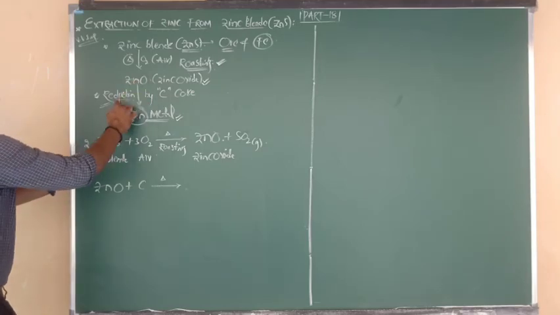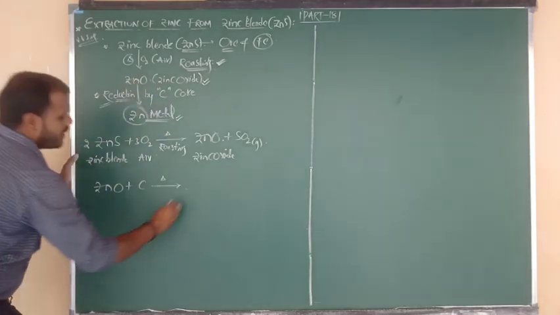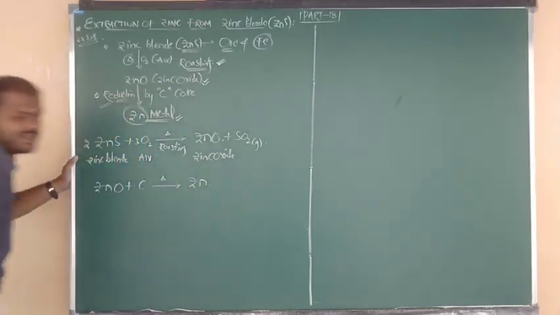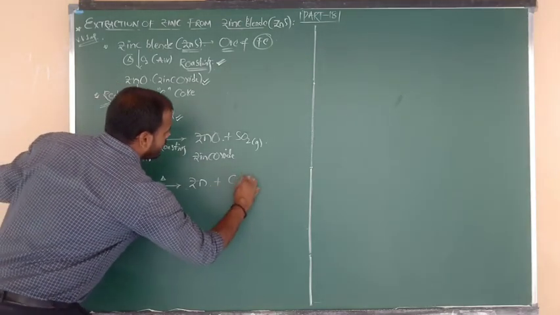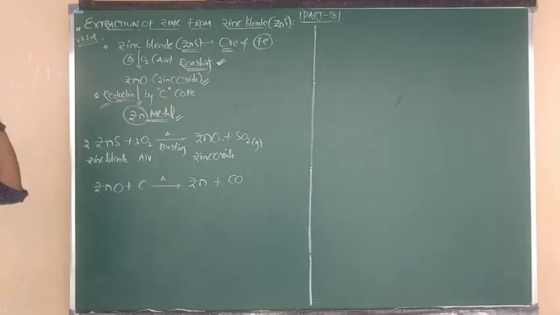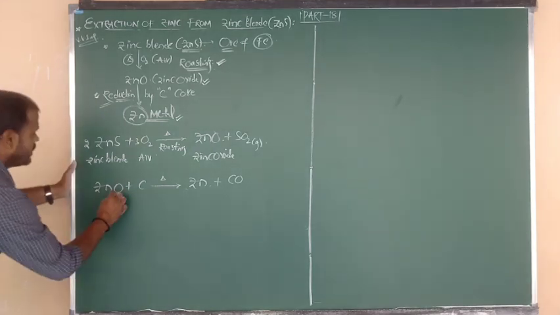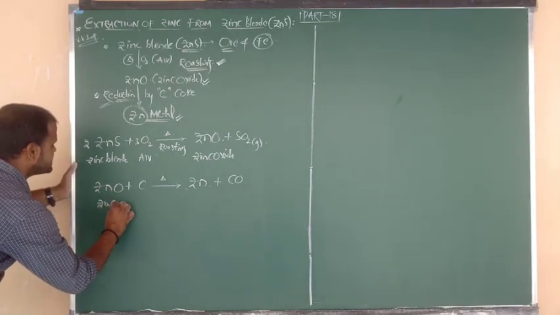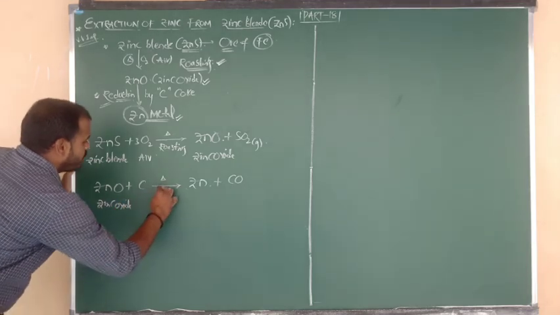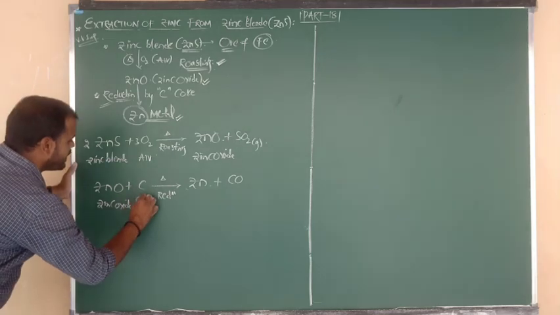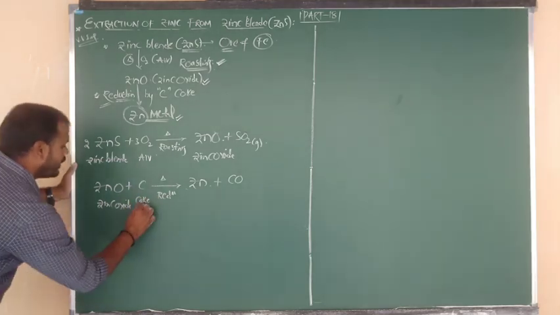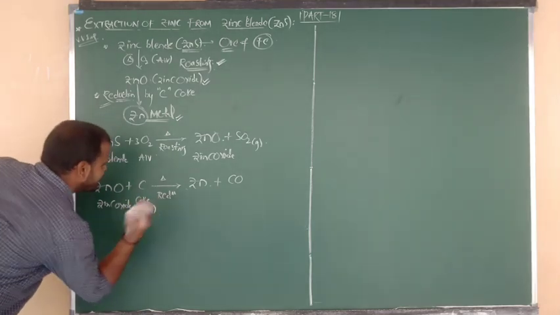So zinc oxide on reduction by coke or carbon gets reduced into the zinc metal, and the remaining carbon combines with free oxygen and is eliminated in the form of carbon monoxide. Zinc oxide undergoes reduction by the addition of carbon, and coke acts as the reducing agent.